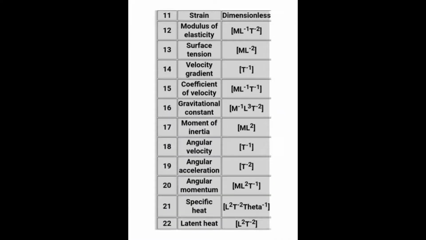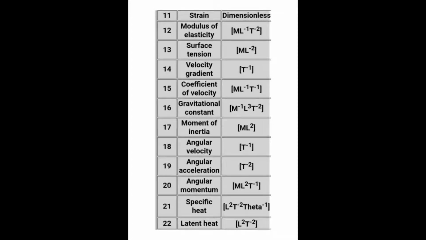So this is the list. These dimensions you need to remember, because you might be asked what is the dimension of angular velocity, that is T to the power minus 1. What is the coefficient of viscosity, that is M L to the power minus 1 T to the power minus 1. Now we are in units and measurements, and slowly I will be teaching other chapters also. Likewise we will be learning more new formulas, which we can relate with this chapter.